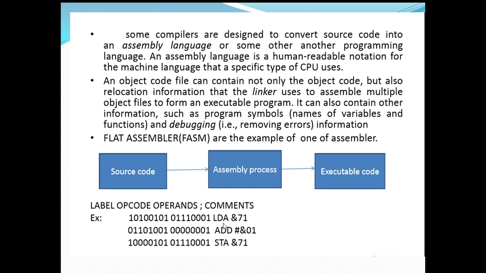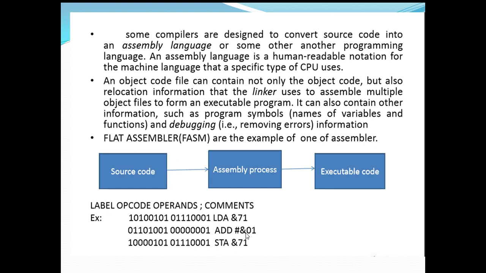So from the address location 71, you have to load some value into the accumulator, or load the A register. And we have ADD #&01. So immediately the value &01 is taken, and to that value you have to add A.